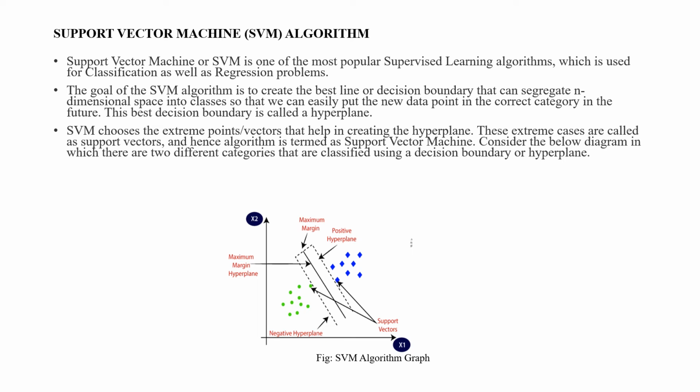Now, SVM chooses the extreme points or vectors that help in creating the hyperplane. These extreme cases are called the support vectors, and hence the algorithm is termed support vector machine. Consider the below diagram, in which there are two different categories that are classified using a decision boundary or hyperplane.